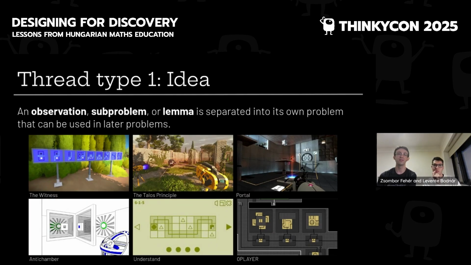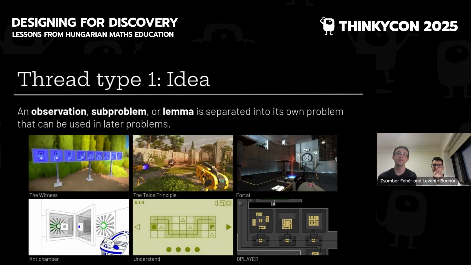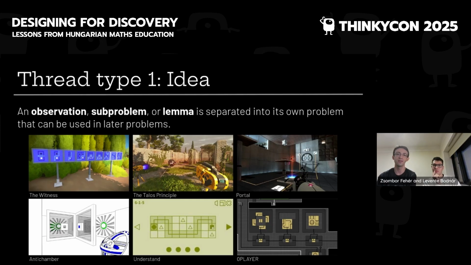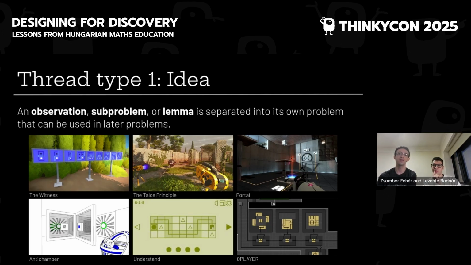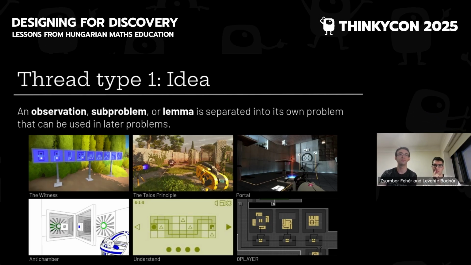So the question is, why is it most often this type that's present in puzzle games? Can we make games with the other thread types?